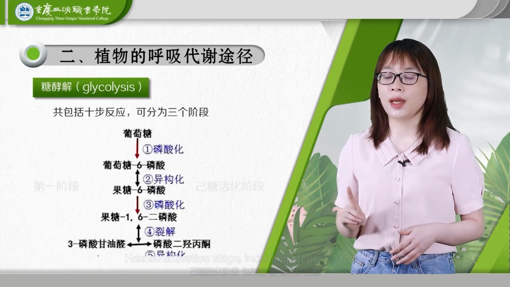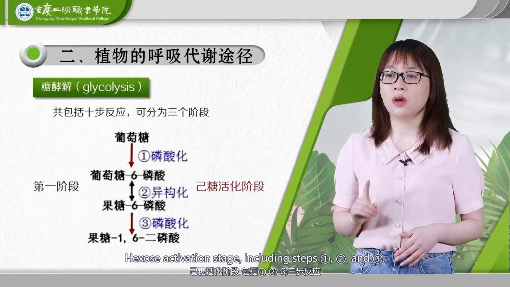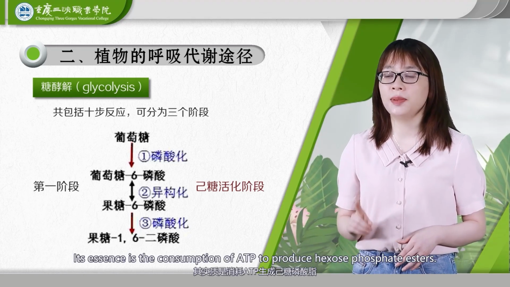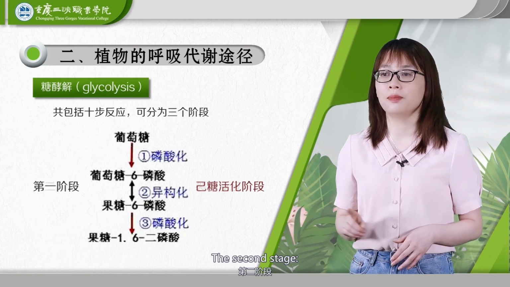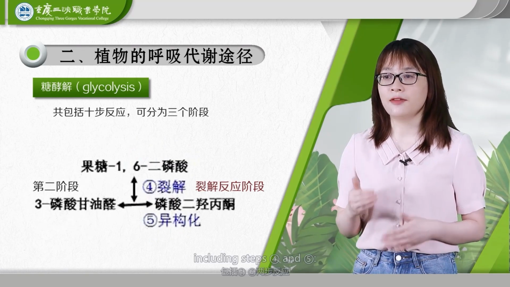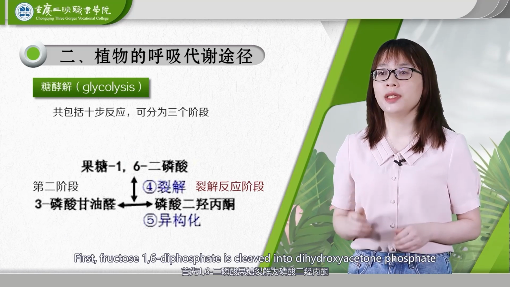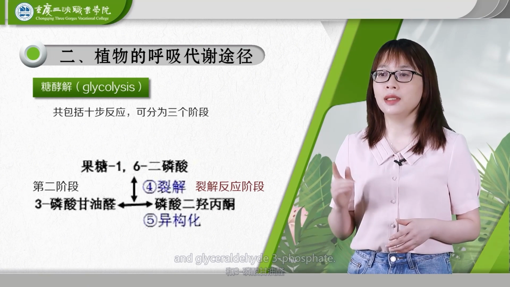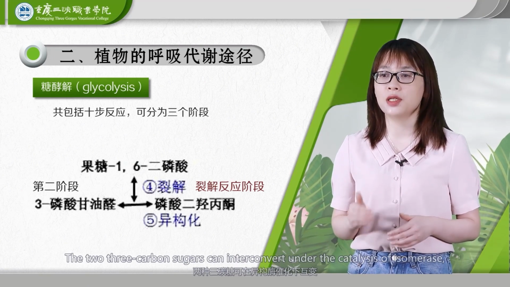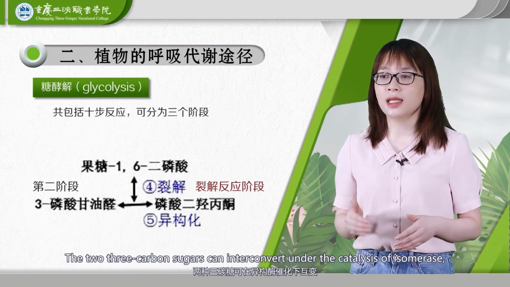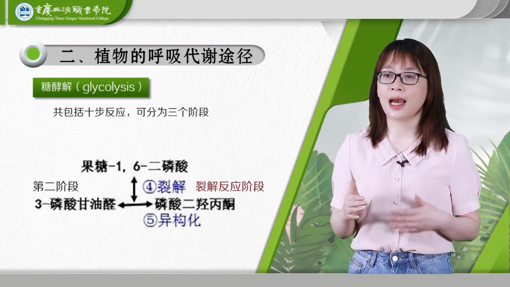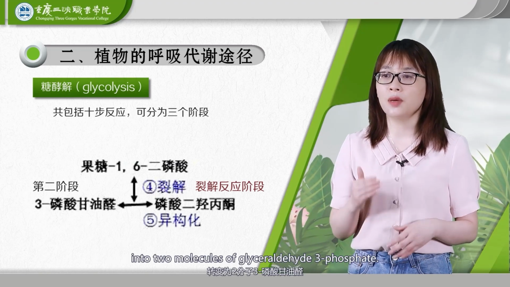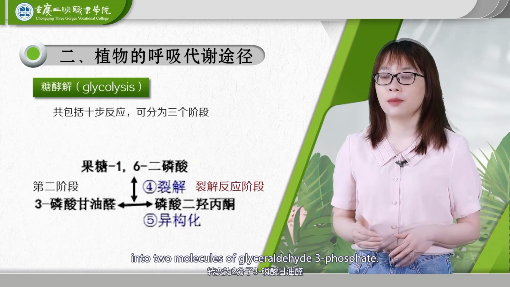The first stage, hexose activation stage, and its essence is the consumption of ATP to produce hexose phosphate esters. The second stage, the cleavage reaction stage, first fructose 1,6-diphosphate is cleaved into dihydroxyacetone phosphate and glyceraldehyde 3-phosphate. The two 3-carbon sugars can interconvert under the catalysis of isomerase, so it can be regarded as the conversion of fructose 1,6-diphosphate into 2 molecules of glyceraldehyde 3-phosphate.